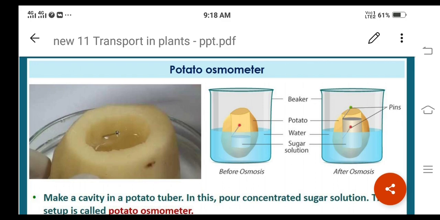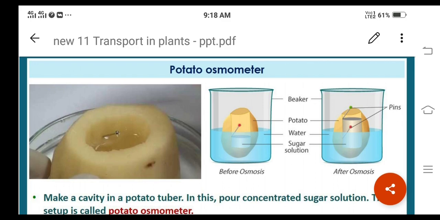After some time, due to osmosis, the water will move from the beaker to the potato cavity. In potato the living cells will be there, so the water will move from one cell to another cell, finally it reaches the cavity of the tuber, and hence there is an increase in the level of the sugar solution, right?